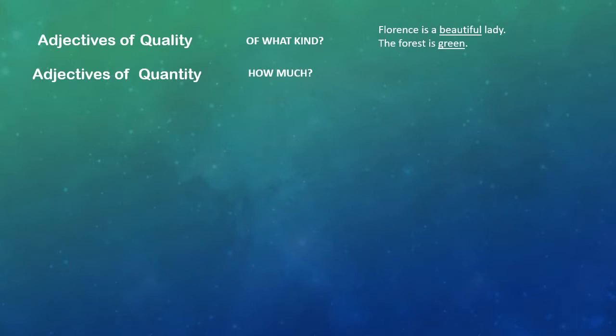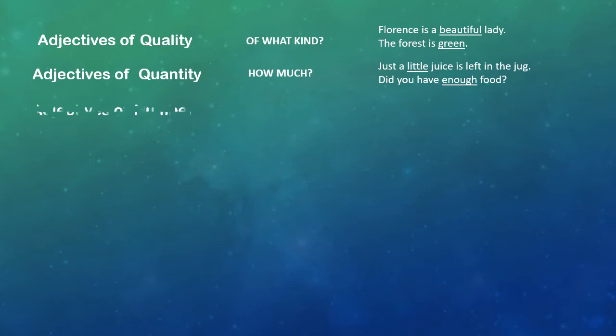Adjectives of quantity indicate the quantity of nouns. In other words, it shows how much of a thing is meant. For example, just a little juice is left in the jug. Did you have enough food? Here, little and enough are adjectives of quantity as they are indicating the quantity of juice and food respectively.